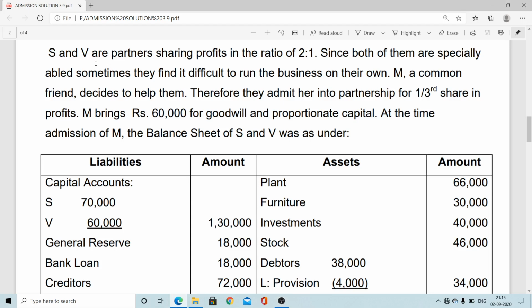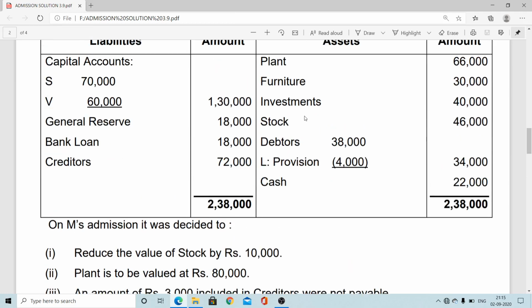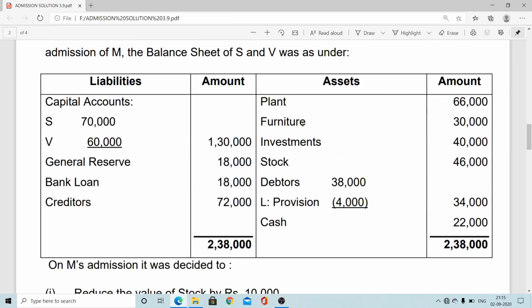In this session, we are going to consider one numerical problem. In this case, we have to prepare all these necessary steps. Here, there are two partners A and B, and the profit sharing ratio is 2:1. Both of them are equally liable. So, M is an incoming partner for 1/3 share of profit, and he has to contribute 60,000 as his share of goodwill and 1 lakh rupees as his share of capital. Both goodwill amount and capital amount are provided.